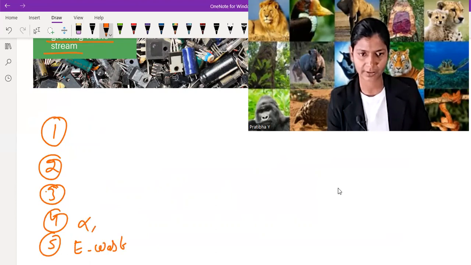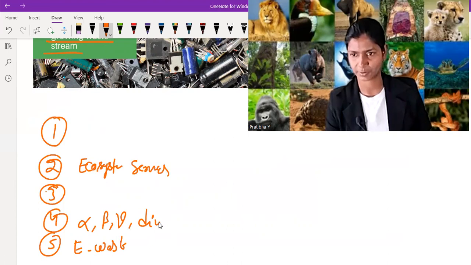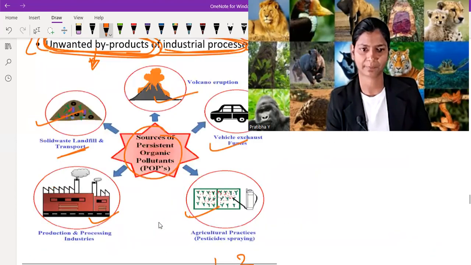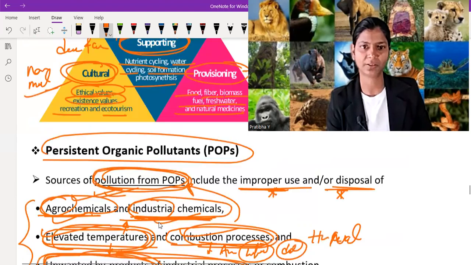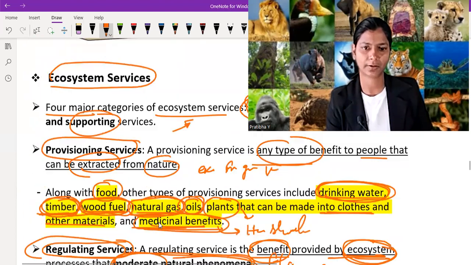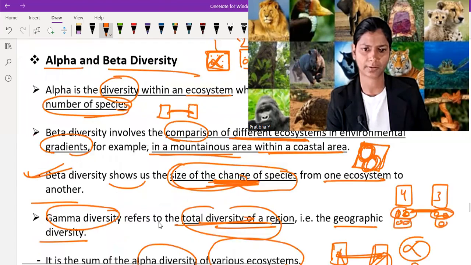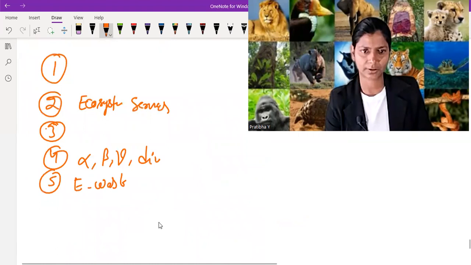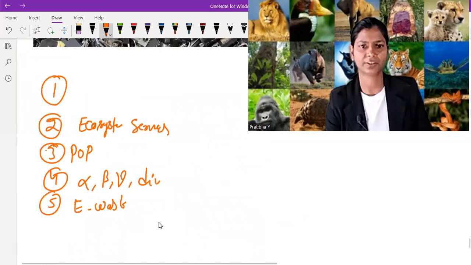The 4th one is alpha, beta, gamma diversity. The first one is ecosystem services. The third one is, I just forgot. Okay, POPs. The third one is POPs, and this one is phosphorus and the phosphorus cycle.